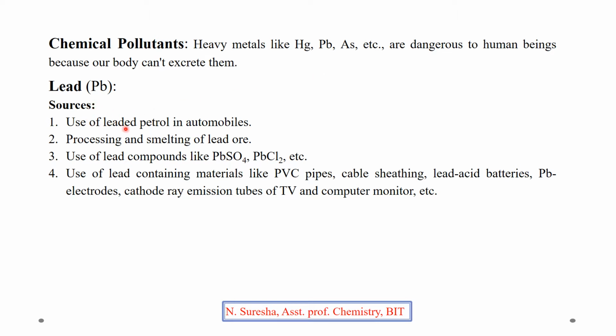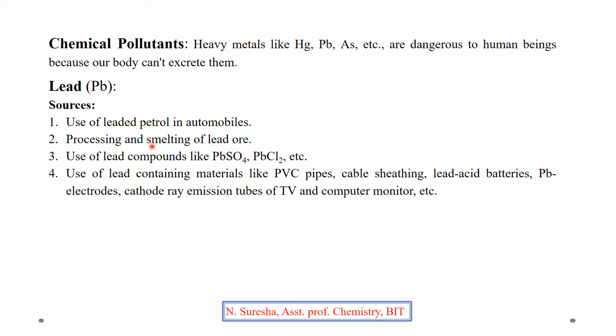Use of leaded petrol in automobiles. In the early days, we were using tetraethyl lead as anti-knocking agent in IC engine to reduce the knocking tendency. During combustion, lead used to come into the atmosphere through the exhaust, where it will affect the life of plant and animals. Because of this disadvantage, nowhere in the world we are using leaded petrol. Instead, we are using unleaded petrol, the petrol containing MTBE, methyl tertiary butyl ether.